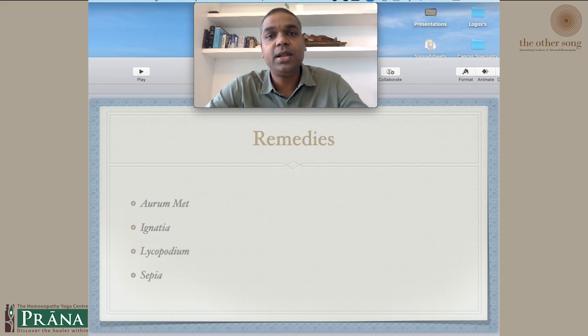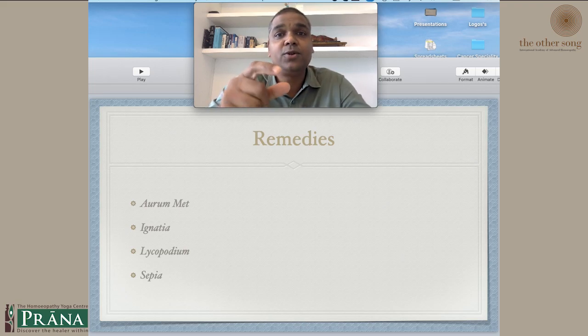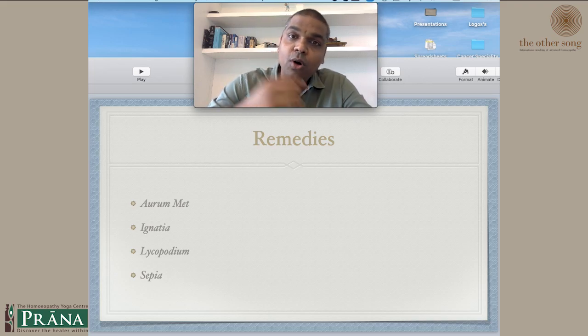So now let's see the remedies. First remedy is aurum metallicum. It is common to both disposition and intolerance. It is there in both the rubrics. So aurum cannot take contradiction.